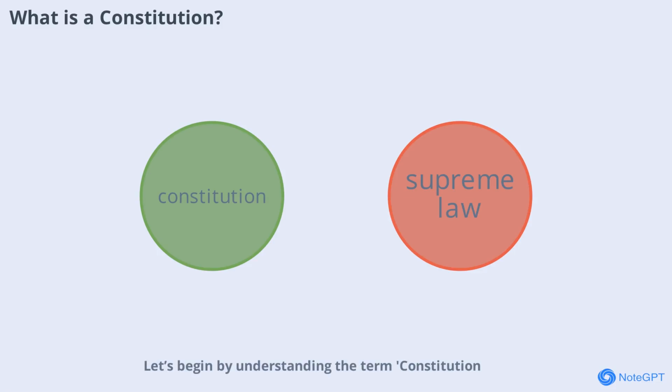Let's begin by understanding the term constitution. A constitution is a set of fundamental rules and principles, either written or unwritten, that lays the foundation for how a country is governed. It explains how the government is formed, what powers it holds, and the rights and freedoms granted to citizens. It also outlines the duties expected from citizens.